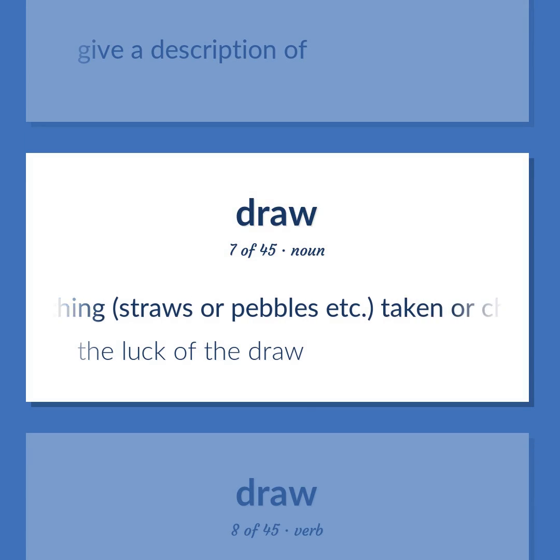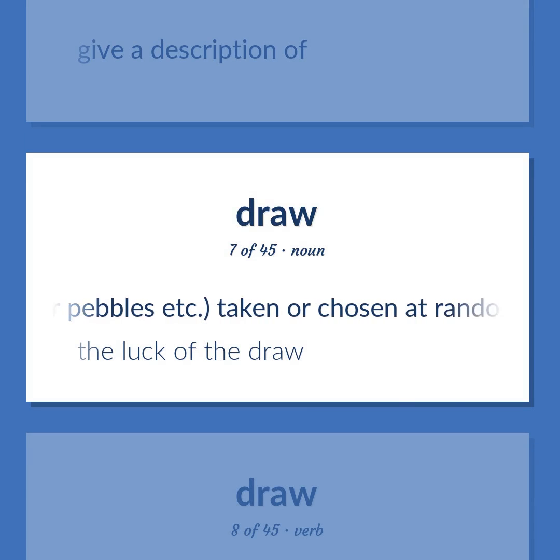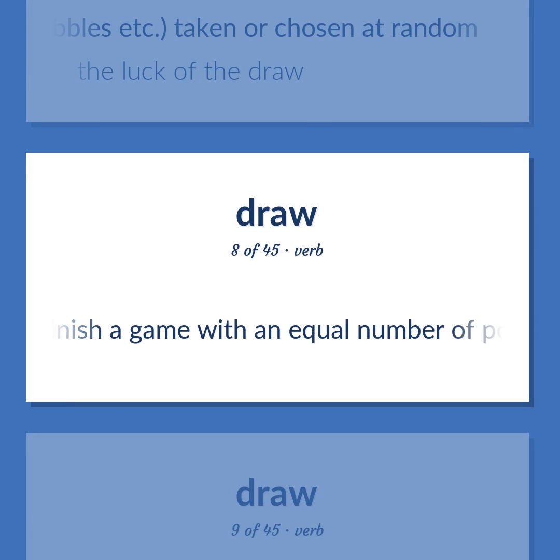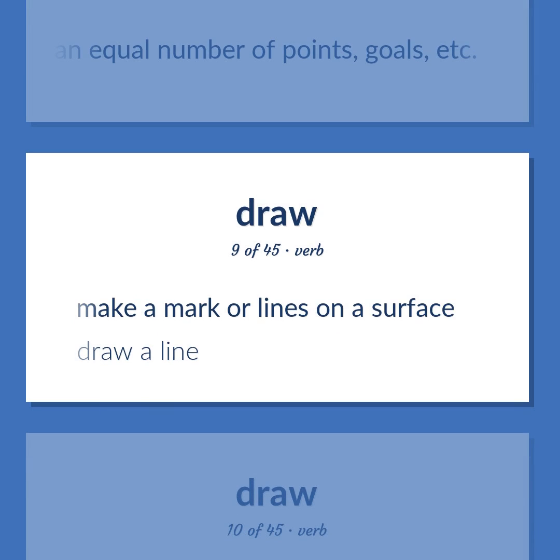Anything, straws or pebbles, etc. taken or chosen at random. The luck of the draw. Finish a game with an equal number of points, goals, etc. Make a mark or lines on a surface. Draw a line.